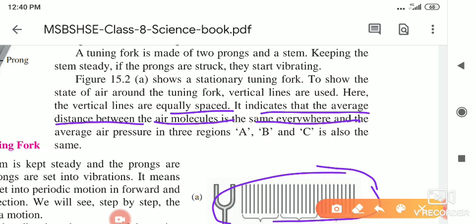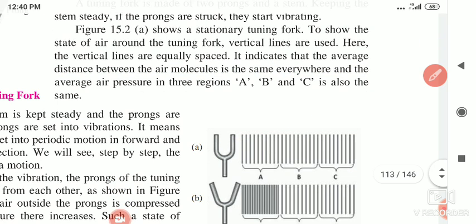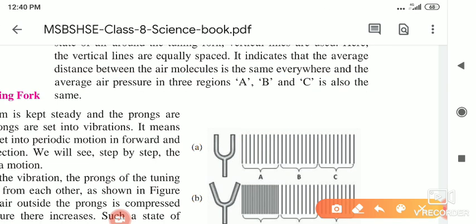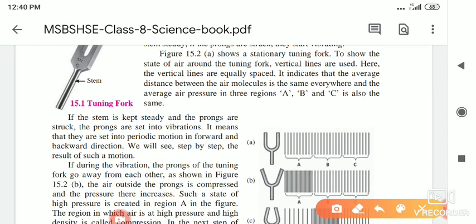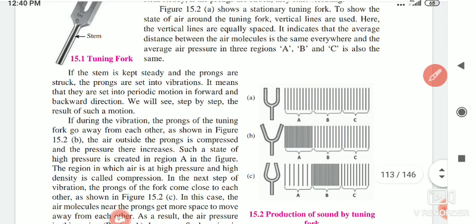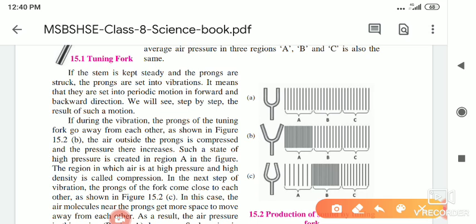When the sound was not produced, the lines are at the same distance everywhere, and the average air pressure at A, B and C is also the same. So the air pressure at the places A, B and C is the same. The stem is kept constant,